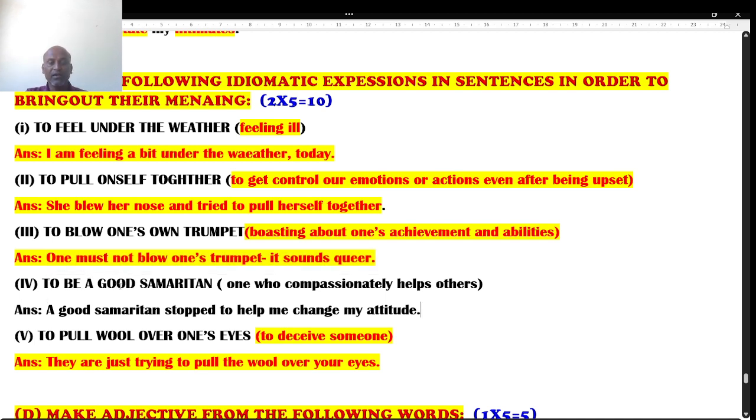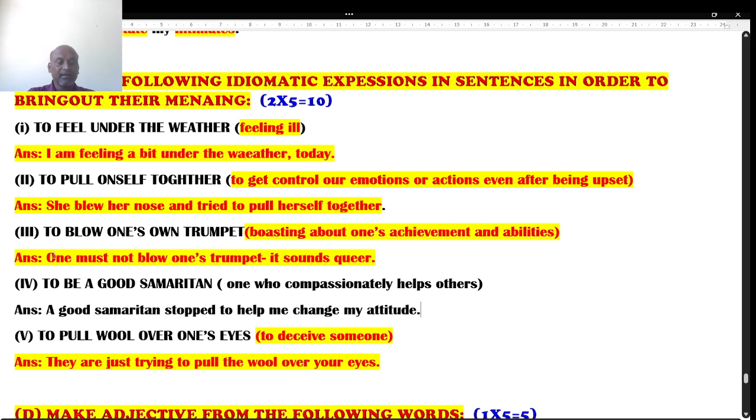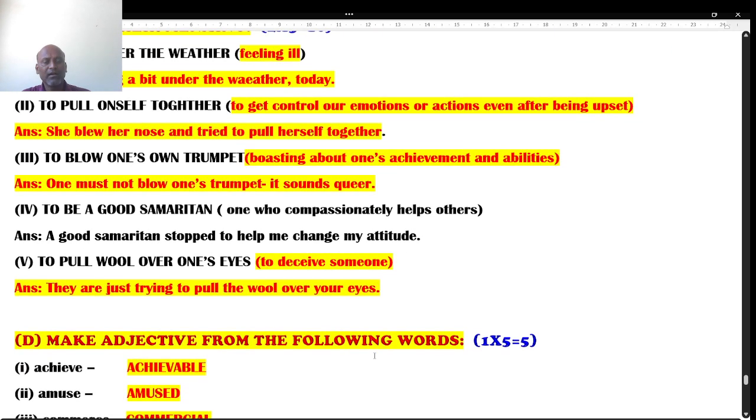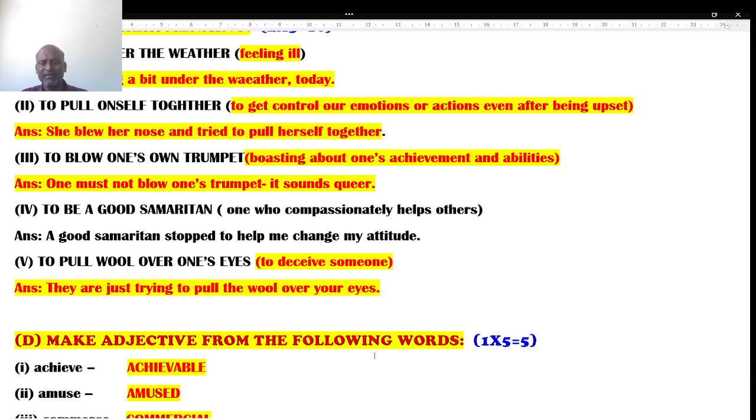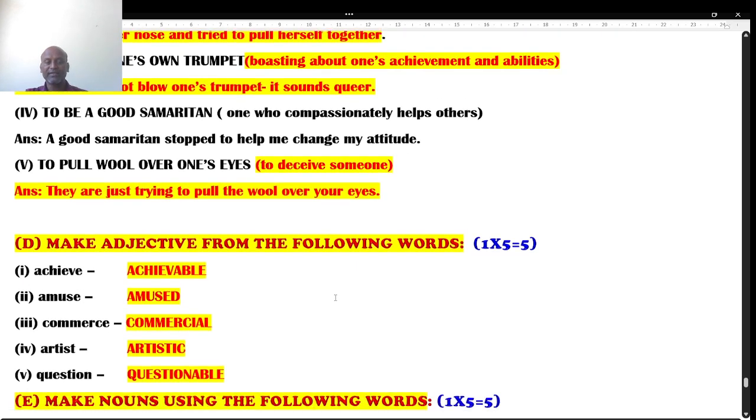Next one, to be a good Samaritan. Who is a Samaritan? One who compassionately helps others without any expectation. That is what a Samaritan is. A good Samaritan stopped to help me change my attitude. Next one, to pull wool over one's eyes means deceiving, cheating others. आँख में धूल झोंकना something means कन्नले मंडर छोड़ो. They are just trying to pull the wool over your eyes is what I have written.